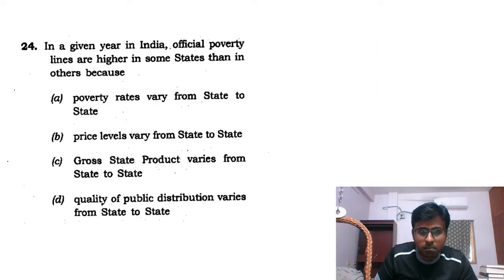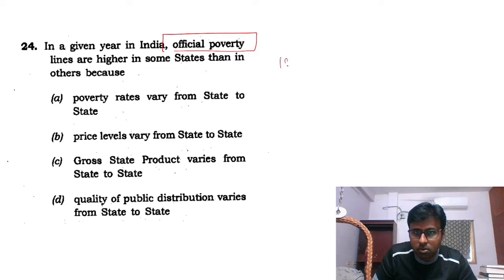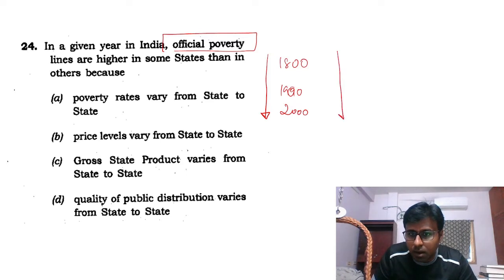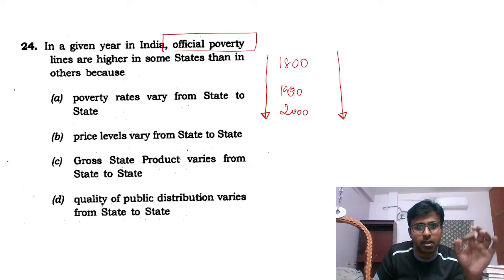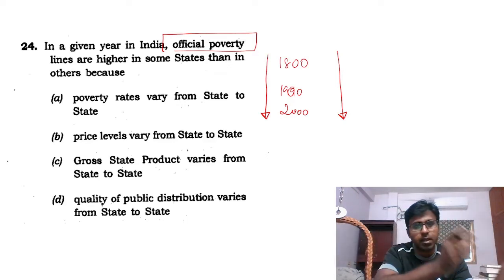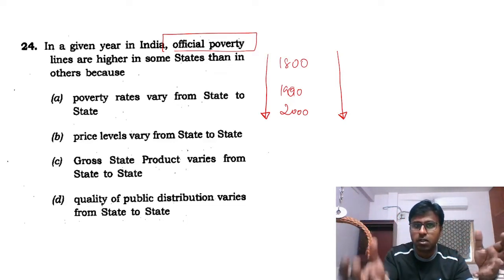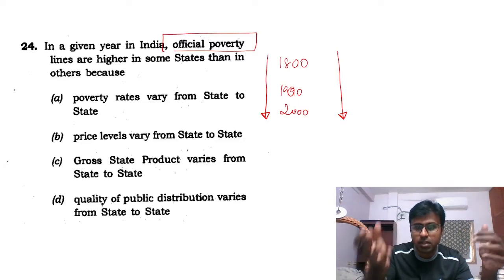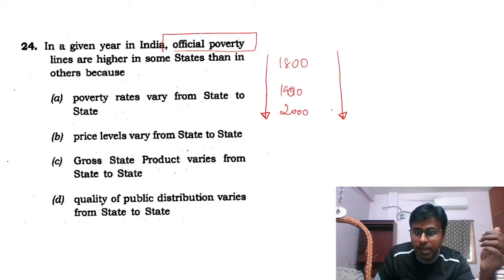And see, official poverty rates, official poverty line. For example, if I am going to have an official poverty rate of 1,800 rupees here, 1,900 rupees here, sorry, 900 rupees here, 2,000 here, what is the basis of this? The rate or the living standard in the particular state. I cannot have the same poverty line in a rural area and in an urban area, for example in Bangalore and in some village. In Bangalore the rate of living is high, so I have to have a higher poverty line.